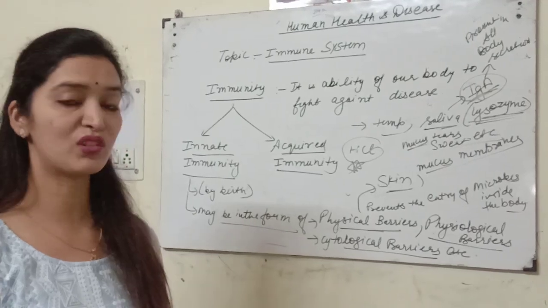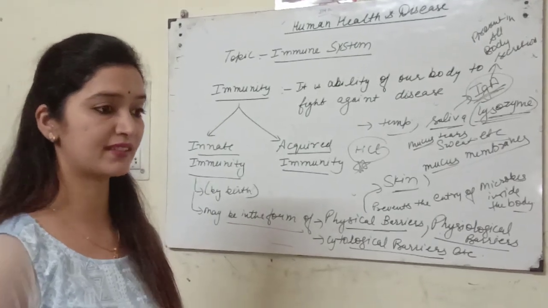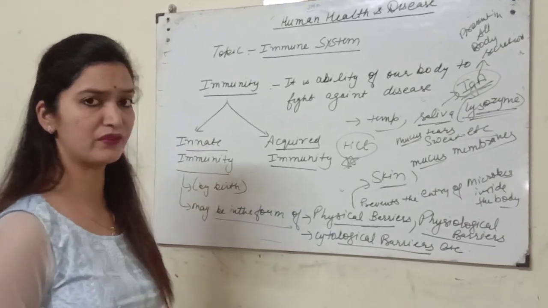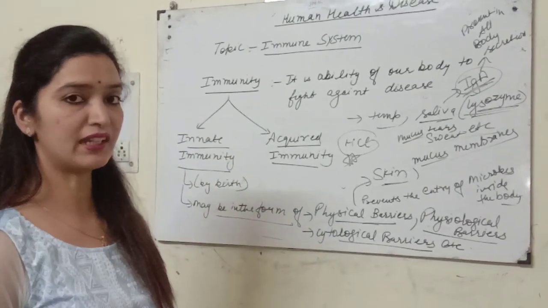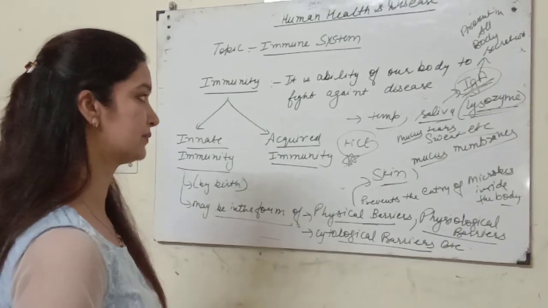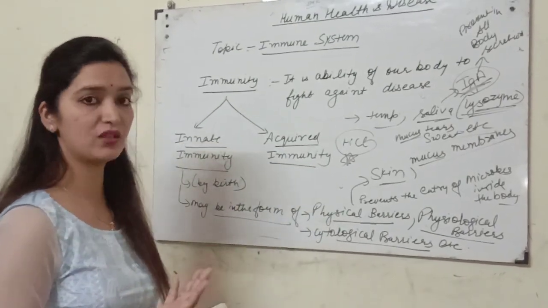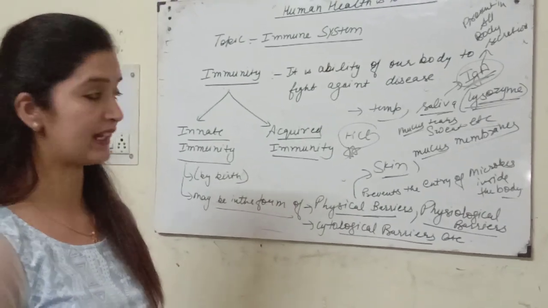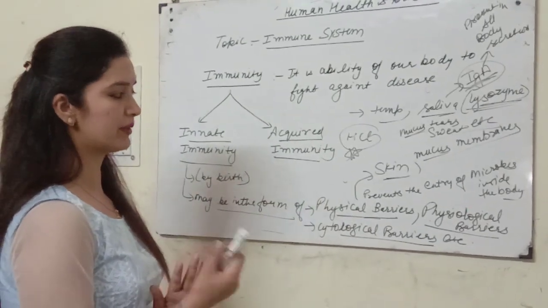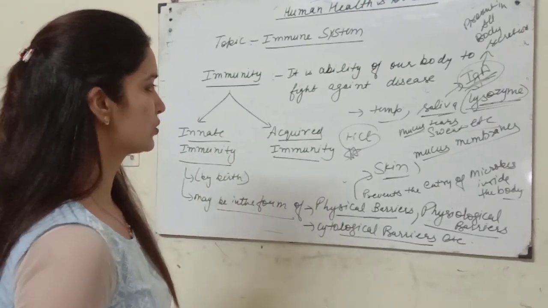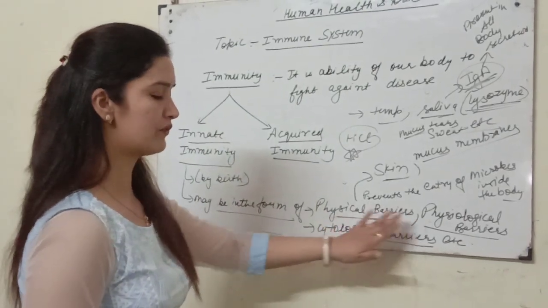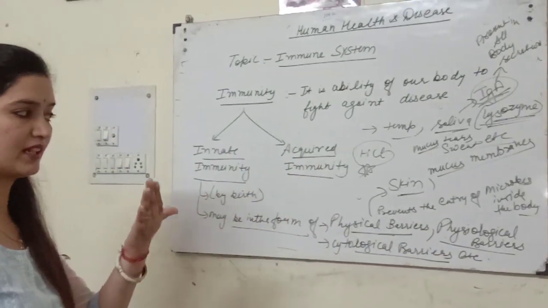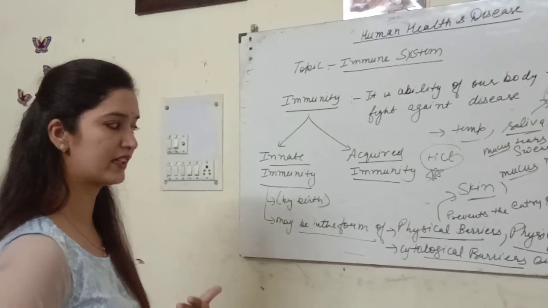Along with that, it helps to kill the harmful bacteria that we have ingested along with contaminated food or whatever eatables we are taking, that may have some microbes. Even sometimes our hands are not clean. Some people don't have the habit of washing their hands, so microbes may enter in any way. Whatever the source, these physiological barriers will help to kill the bacteria or other harmful microbes that enter our body.